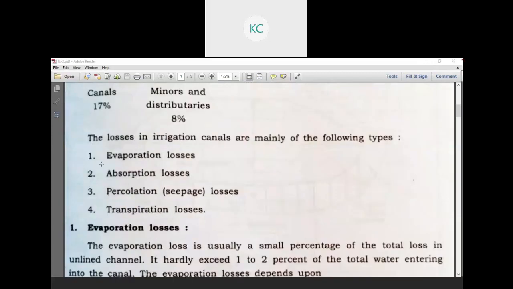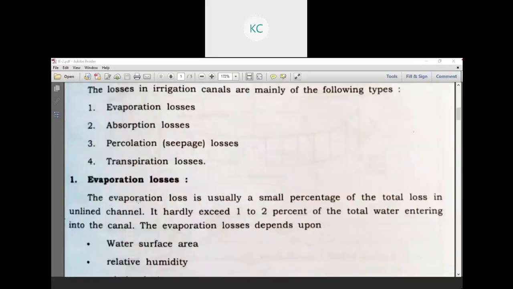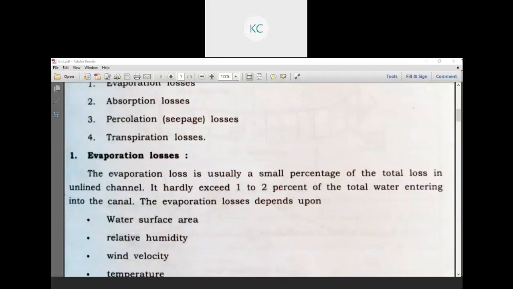Okay, the losses in canals are mainly of the following types. The evaporation losses, absorption losses, percolation losses and transpiration loss. Evaporation loss: the evaporation loss is usually a small percentage of the total loss in the unlined channel. It hardly exceeds 1 to 2% of the total water entering into the canal.